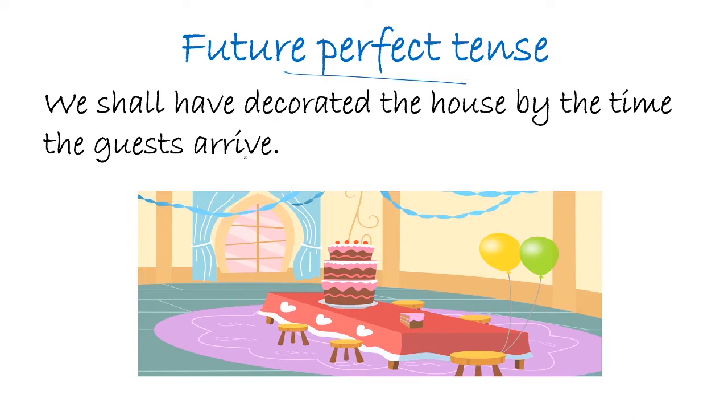So again here we have two actions and one action is in the perfect tense. So we shall have decorated the house. Have decorated is the future perfect tense, whereas the second action is by the time the guests arrive. So guests arrive is the second action and the second action is in simple present tense. So I hope you're clear with it now.